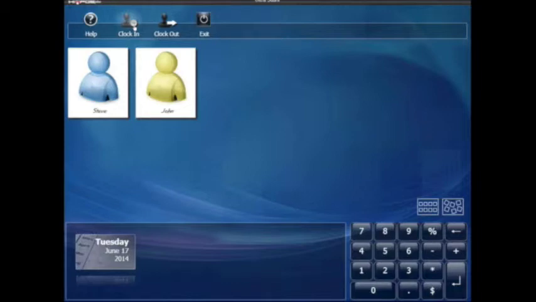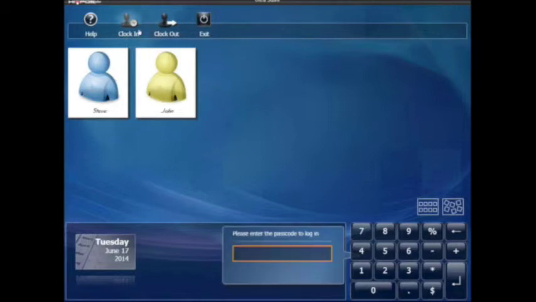Notice the clock in and clock out options. The system now has the ability to clock in and clock out your sellers by entering the passcode that was given to them.